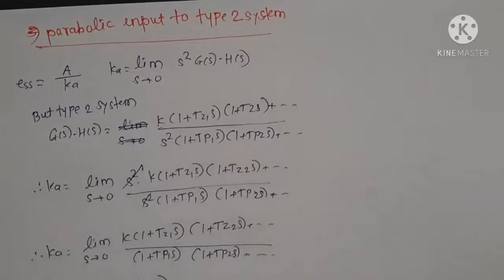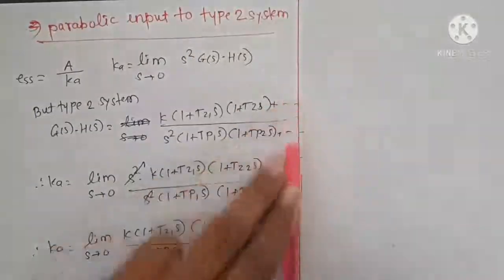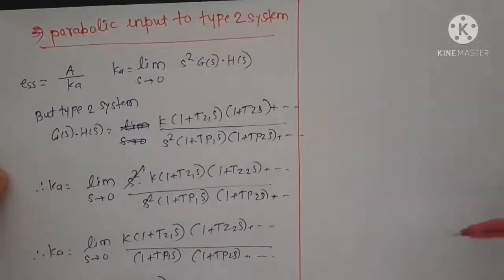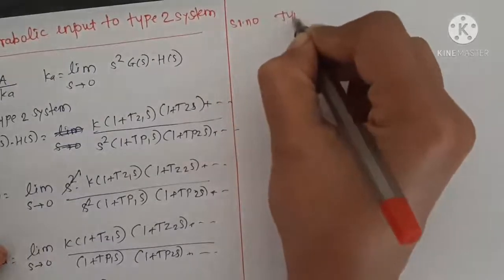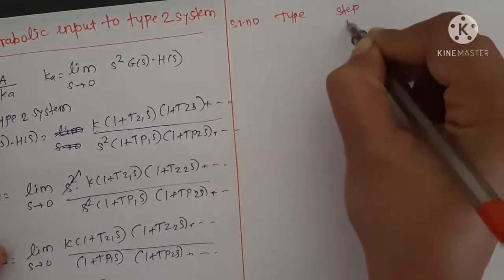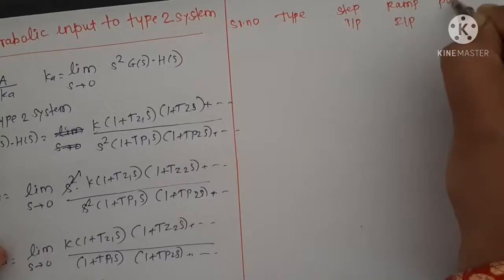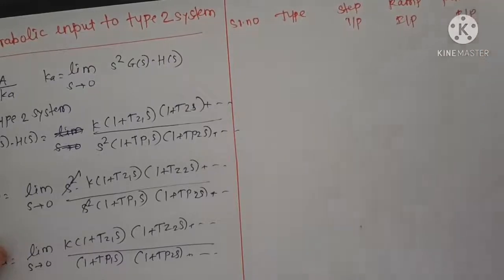So we have completed our 3 types, that is type 0 system, type 1 system, type 2 system. It is very important because so many problems are asked on this topic. So simply you have to remember one table instead of all derivations. If you remember one table, then you will get full marks on this topic. So the table is serial number, type, after that step input, ramp input, parabolic input, because we have seen the effect of this type of system on 3 inputs.